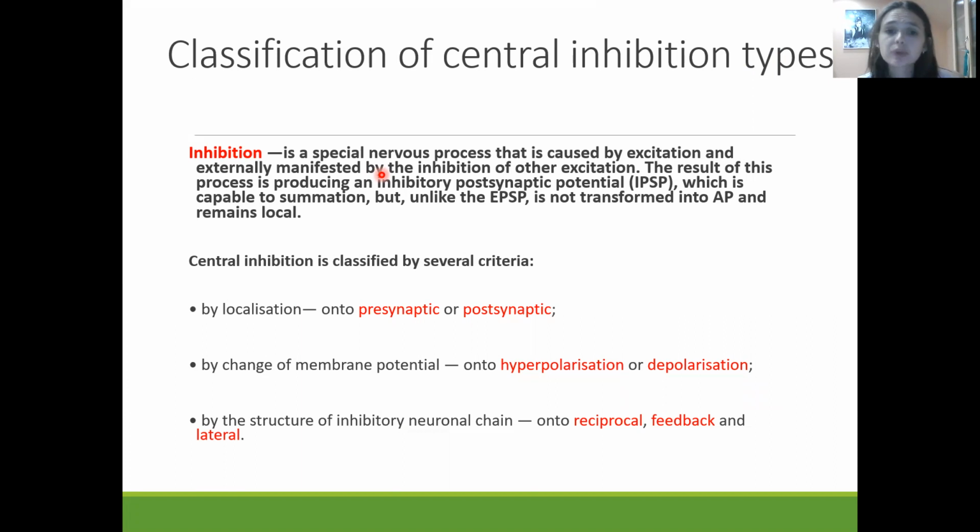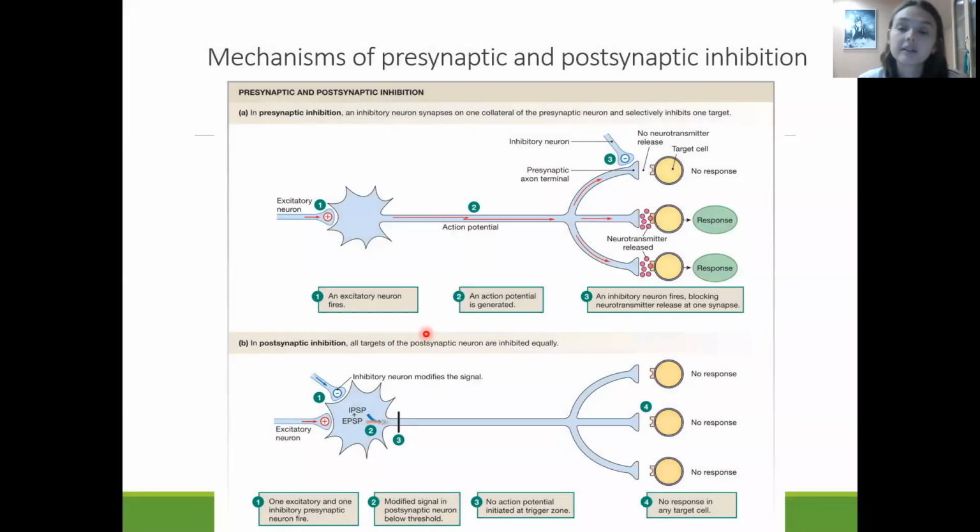Central inhibition we could classify by localization, which could be presynaptic or postsynaptic. By the change of the membrane potential, it could be hyperpolarization or depolarization. By the structure of the inhibitory neuronal chain, it could be reciprocal, feedback, and lateral. First of all, let us discuss localization. We could divide it into presynaptic inhibition and postsynaptic inhibition.